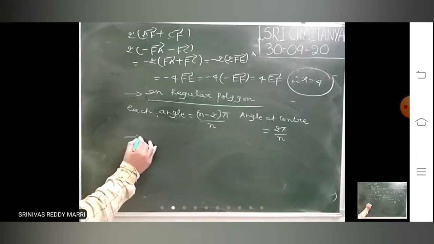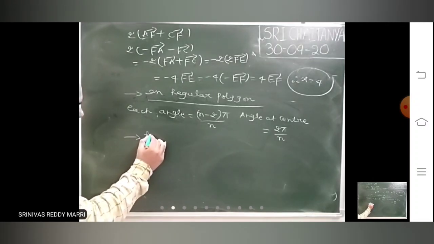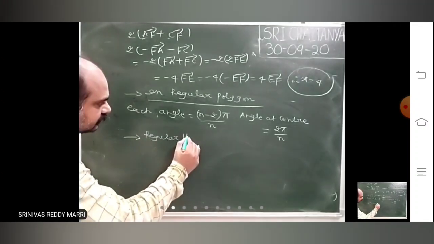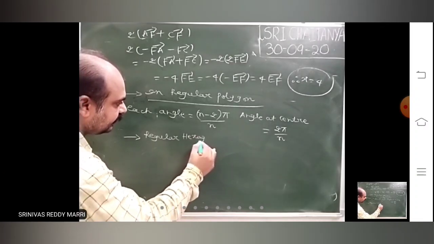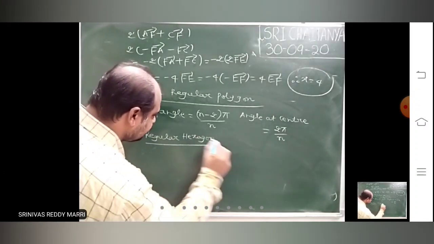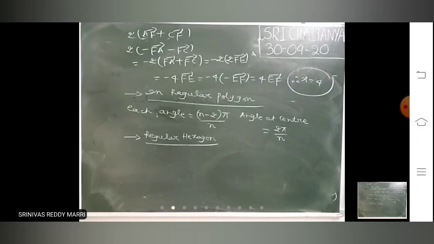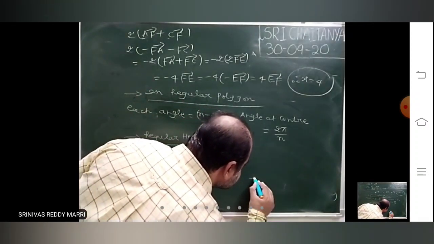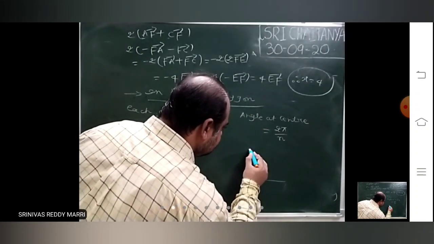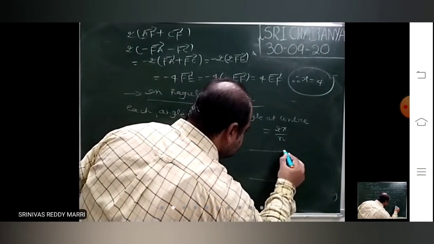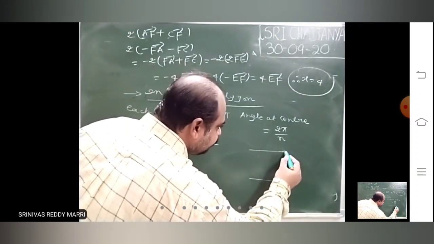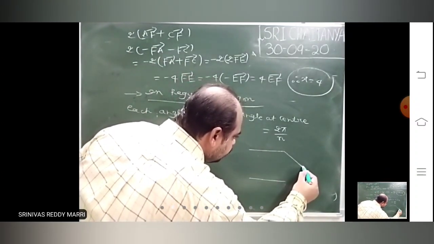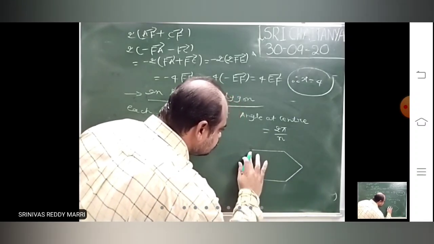Suppose regular hexagon, generally in problems, more you will get this. Look at how to draw the diagram of this and what are the angles. In a regular hexagon, how to draw is like this. Whenever you are drawing a hexagon, you draw like this. All the sides will be equal. Like this, you draw like this.